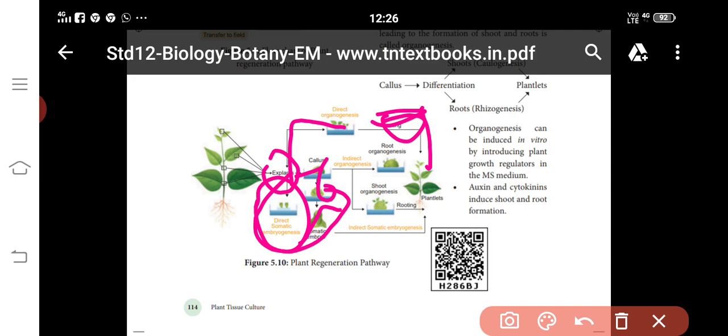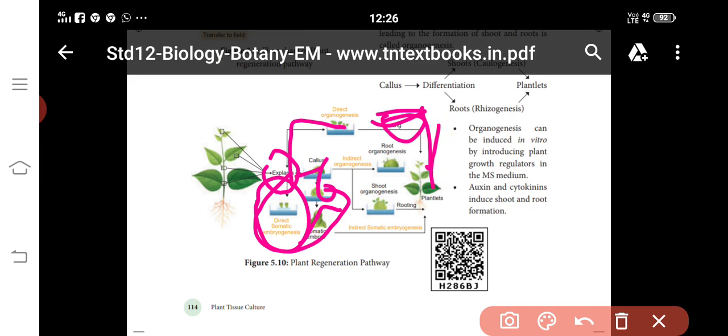Did you know that plant tissue culture is followed by sterilization, preparing the culture media, pH conditions, and all the things? All the steps you have to learn. Next, root organogenesis leads to plantlets.